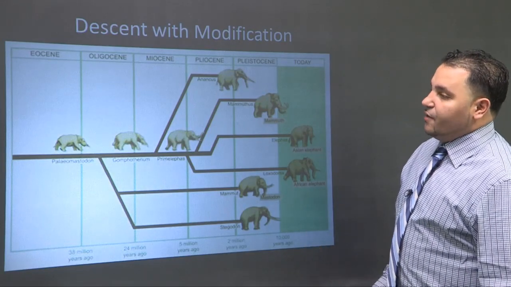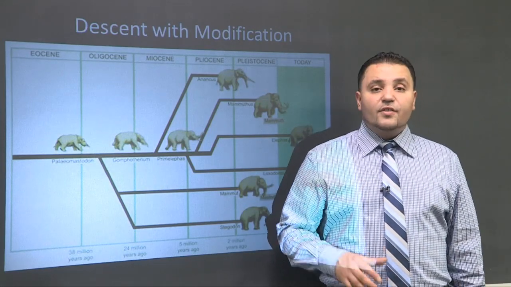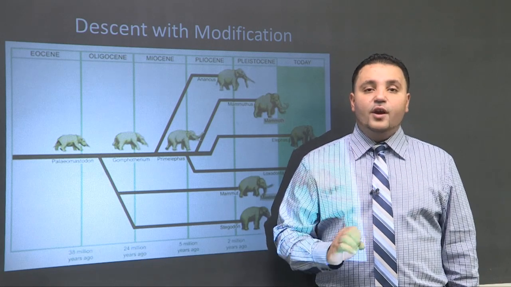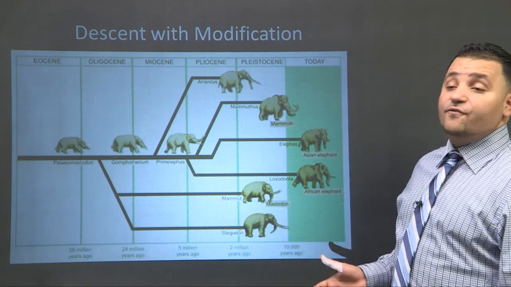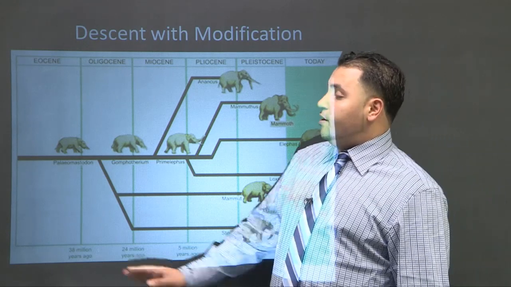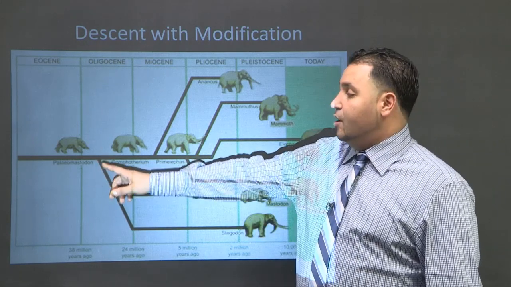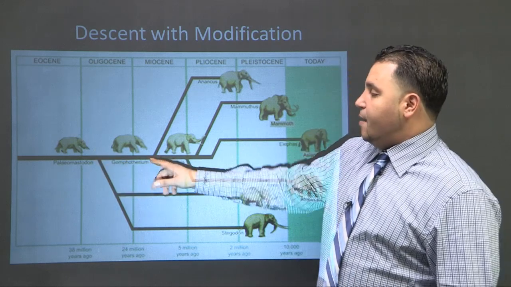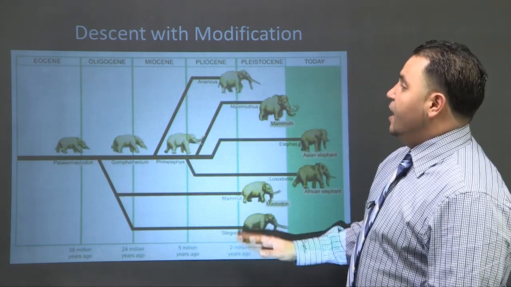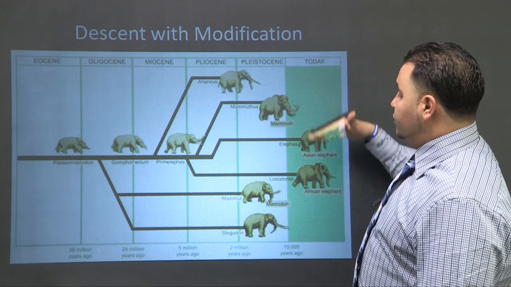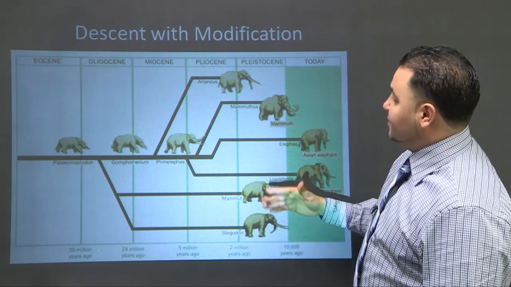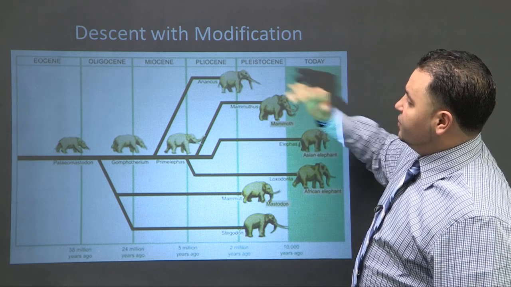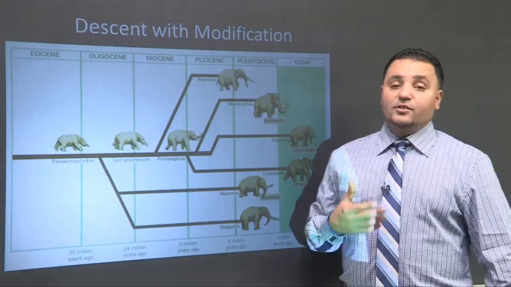So now descent with modification. One of the only organisms that we have a full fossil record for is the elephant, okay? And the horse. So here's what we call a phylogenetic tree, where a very important word is the common ancestor. Anywhere there's a branch, we have a common ancestor that branches out. Now, if they didn't make it to today, which only 2 did, that means they went extinct. The mammoth, the mastodon, okay, this guy over here at the Pliocene era, and so forth.